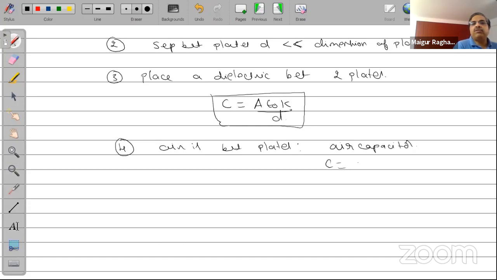So this will be equal to simply A epsilon naught by D. With the dielectric, C will be equal to A epsilon naught K by D. So I'll call this C air, this C dielectric.